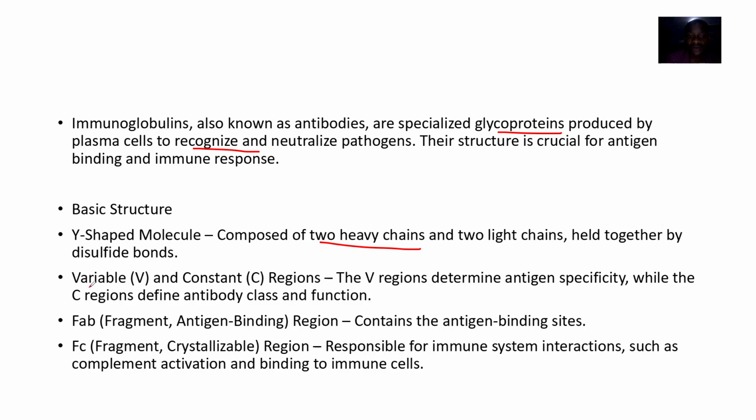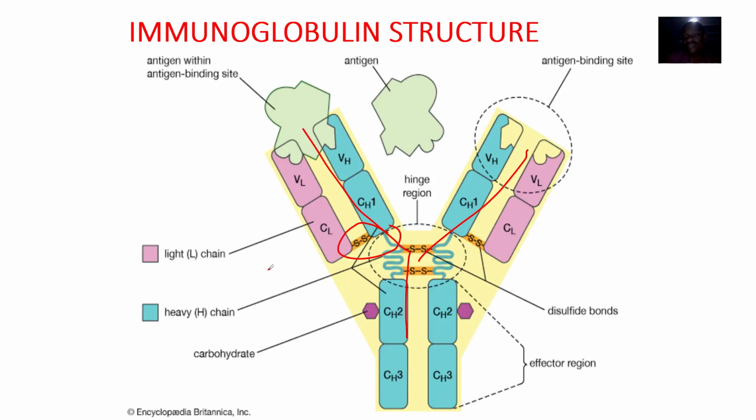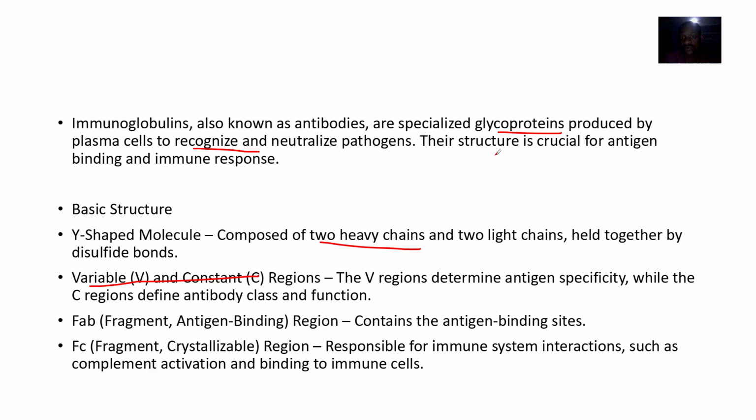They have a variable and a constant region. That's the V and the C. So you see the CH1, CL, VH, VL, all of that. The V region determines antigen specificity, while the C regions define antibody class and function.